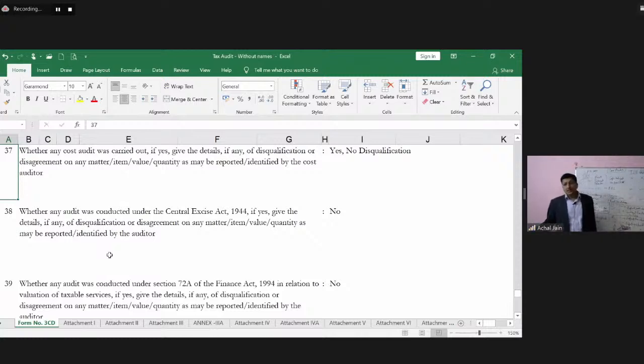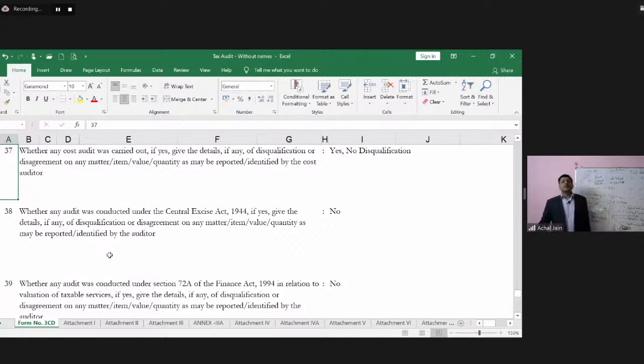Now, all of these aspects are required to be looked at by the tax auditor, for which he needs to have discussions with the management, he needs to have inquiries from them, he needs to also understand the applicability of any of these types of provisions on the company, on the basis of which he will get the required input. Auditor is not required to get into this cost audit, but of course he can just flip through the cost audit report or any of the observations, etc., which may have been reported in respect of the cost audit. And if there is anything in the nature of disqualification, etc., then that is required to be specified.